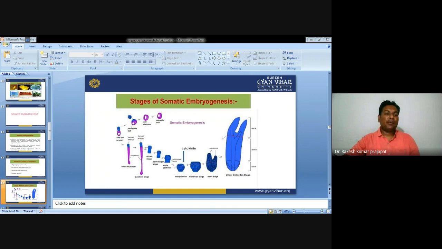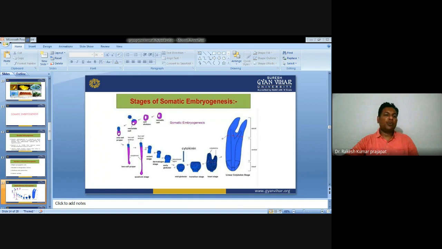Cells are derived from a competent source tissue culture to form undifferentiated cells. The process of somatic embryogenesis involves four key steps: induction, maintenance, development, and regeneration.